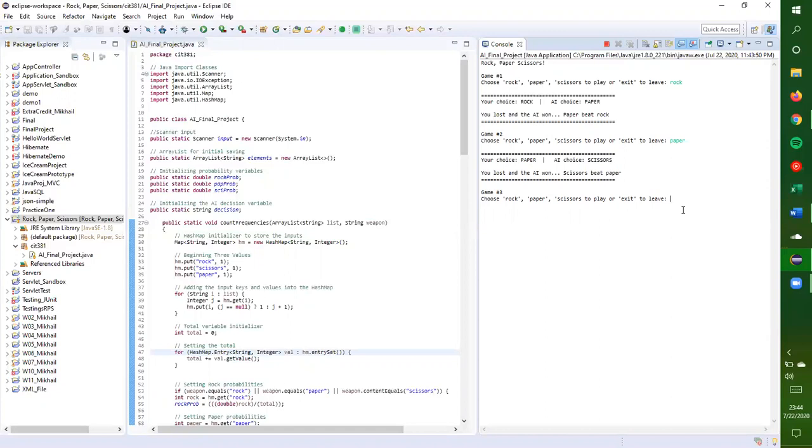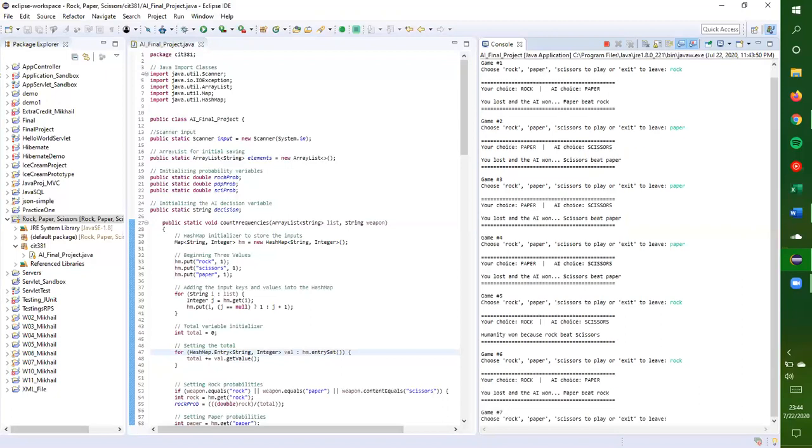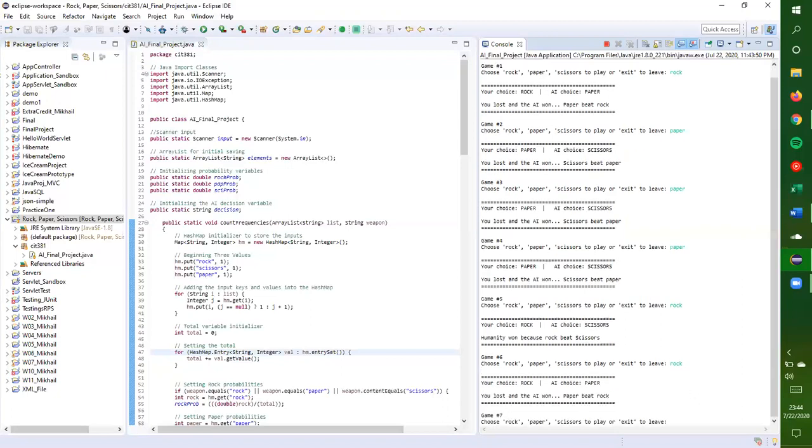If I continue putting paper, say I put paper twice, so we've lost twice, and now I want to choose rock. It's still going to continue with scissors, but the minute I start putting in another rock, it will change to paper, and it will adapt to what I'm saying.